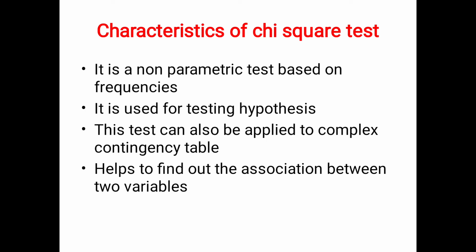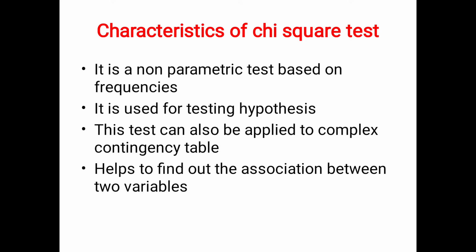Next, we will see the characteristics of the chi-square test. Already I told you it is a non-parametric test which is based on frequencies, observed frequencies and expected frequencies. It is used for testing hypothesis. Based on the results of the chi-square test, you can accept the null hypothesis or reject the null hypothesis by comparing the calculated chi-square value with the table chi-square value, which I will be explaining in the last part of this video. This test can also be applied to a complex contingency table.